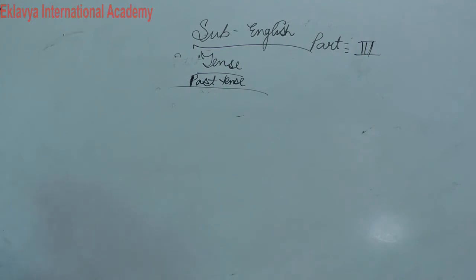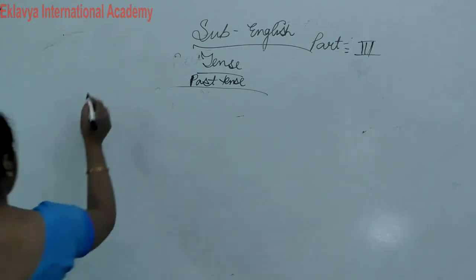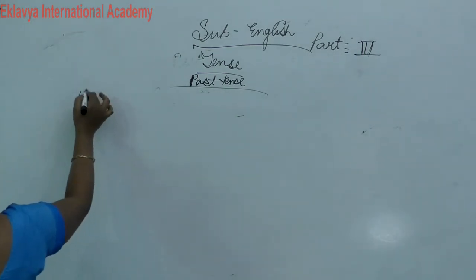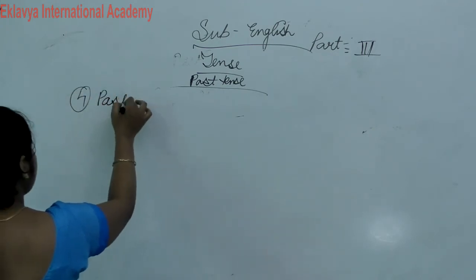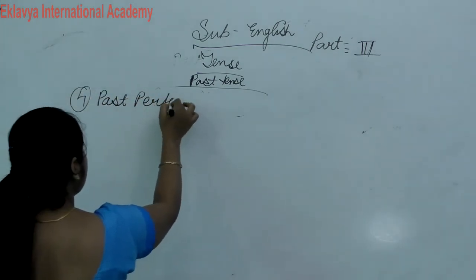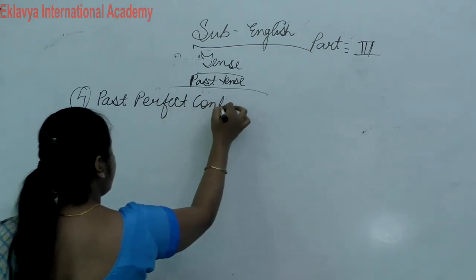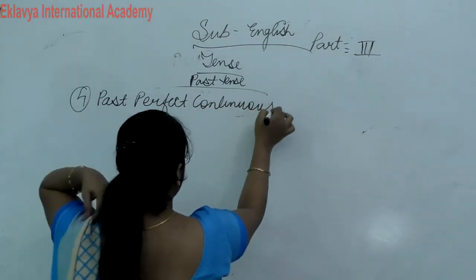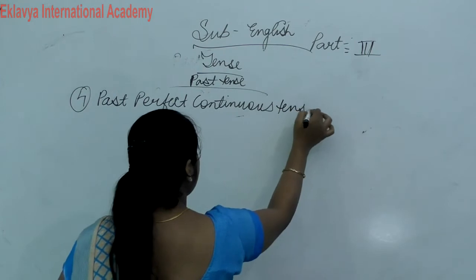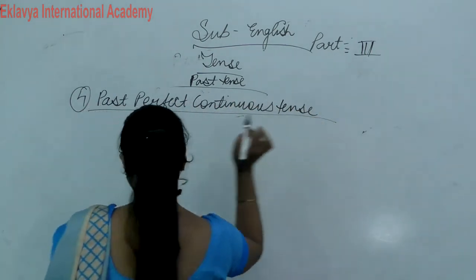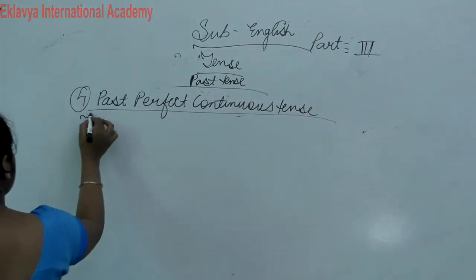Now next write down past perfect continuous. Okay, fourth part is past perfect continuous tense. Past perfect continuous tense. Write down. Okay, definition write down.